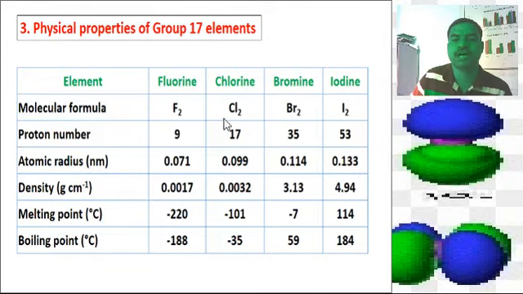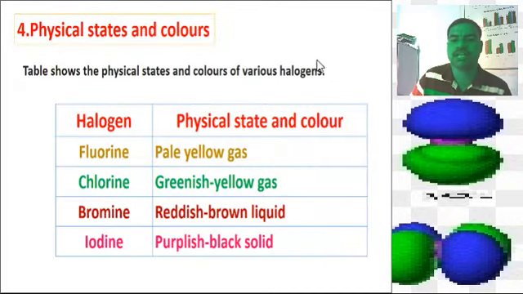These are the physical properties of group 17 elements. Then physical states and colors of the halogen family. The table shows the physical states and colors of the various halogens.